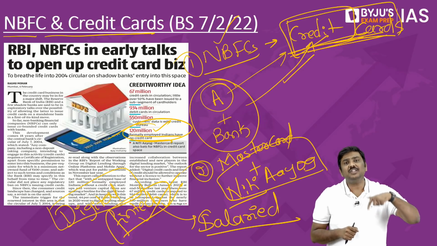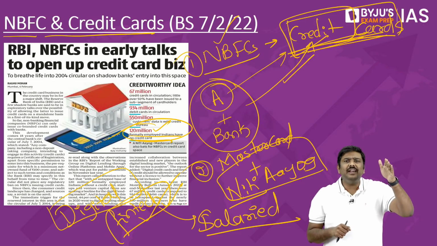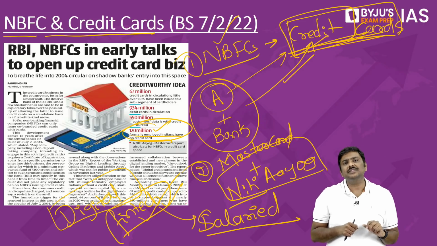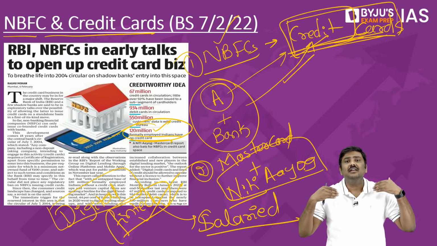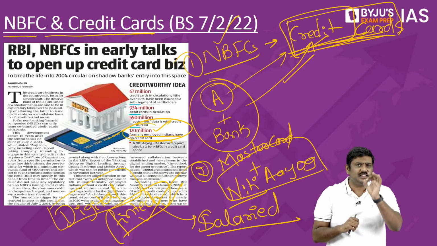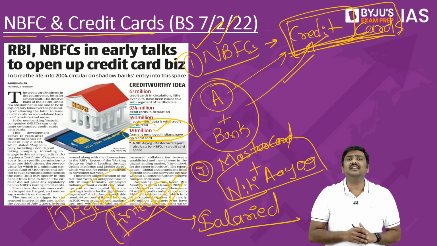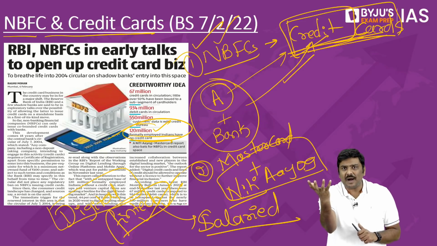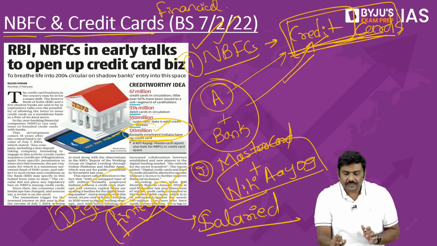So, looking at all of these points, what this report recommended was, why don't we reduce these entry barriers for NBFCs rather than having a co-lending arrangement, wherein both an NBFC and a bank come together to issue a credit card? Why don't we allow NBFCs alone to issue credit cards in the market? That will basically help NBFCs to diversify and expand their customer base. It will also help us to achieve financial inclusion, etc.